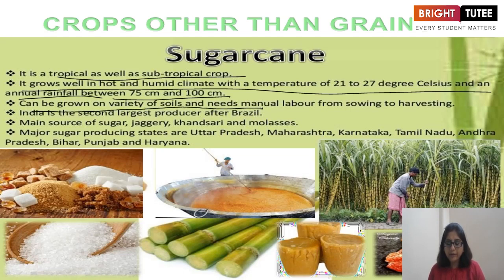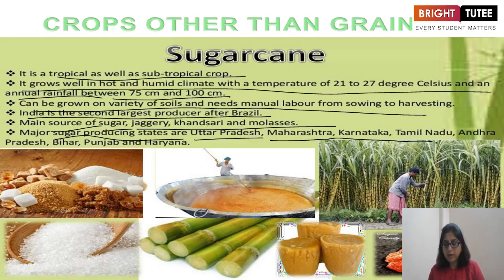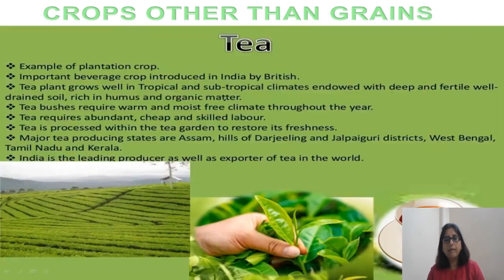It can be grown on a variety of soils and needs manual labor from sowing to harvesting. India is the second largest producer after Brazil, and the main sources of sugar are jaggery, khandsari and molasses. And major sugar producing states are Uttar Pradesh, Maharashtra, Karnataka, Tamil Nadu, Andhra Pradesh, Bihar, Punjab and Haryana.